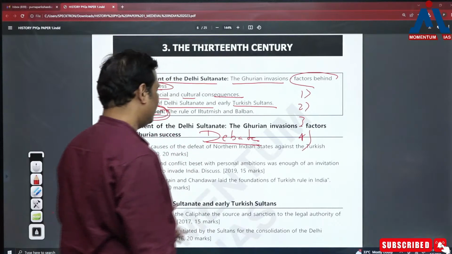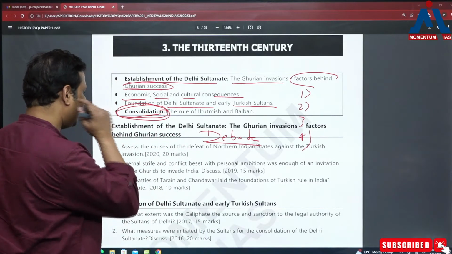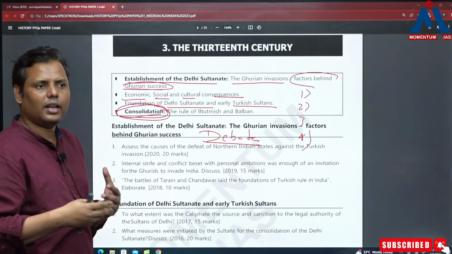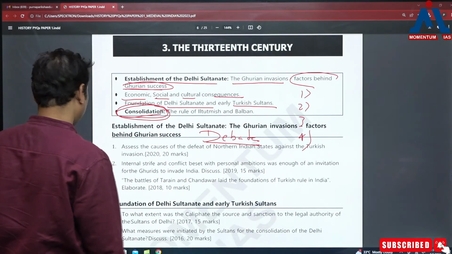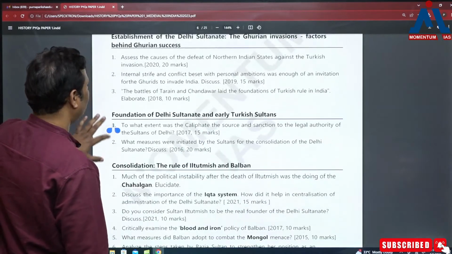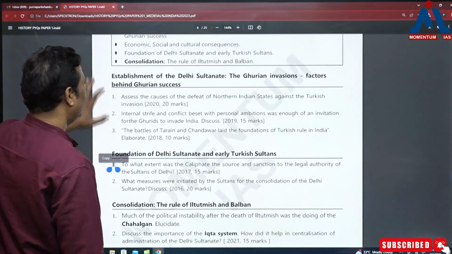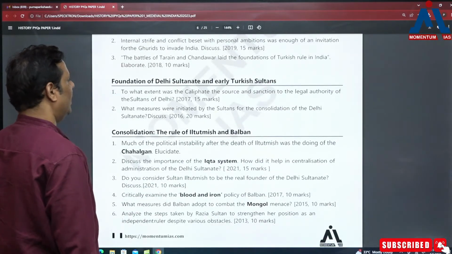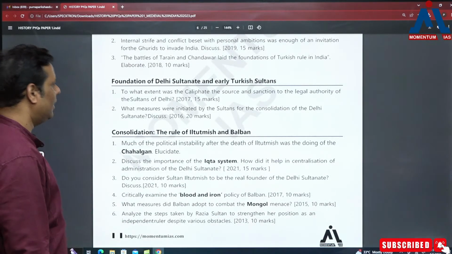So I think if this question is asked to you repeatedly, in that case, you should write it with respect to historiography. कि क्या historians क्या different ideas suggest करते हैं, बस इतनी चीज़ ध्यान में रखनी है. But that's a question which is frequently being asked. Okay, then it comes to this part we have done. Okay, foundation of Delhi Sultanate and early Turkish Sultanate.